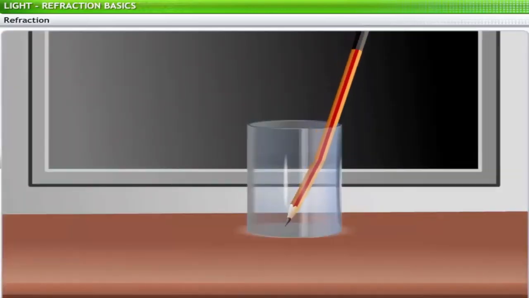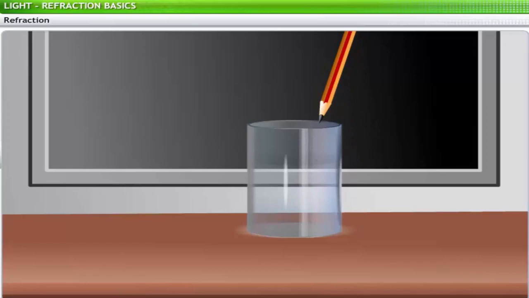Why does the pencil bend when immersed in water? What happens to it? Actually, the pencil doesn't really change its form at all. The apparent bending of the pencil occurs due to refraction of light as it passes from air to water. The light bends at the surface of separation of the two media. In fact, any object partly immersed in a different medium will appear bent.